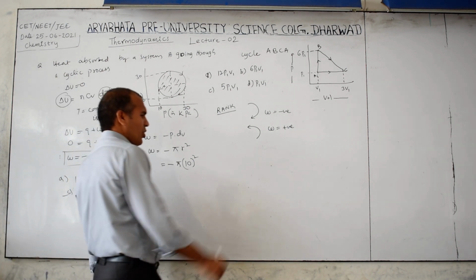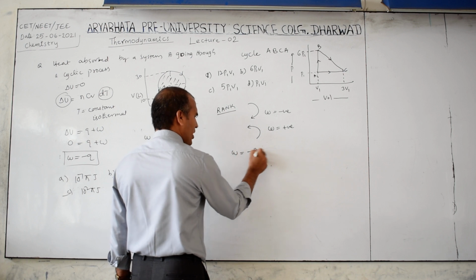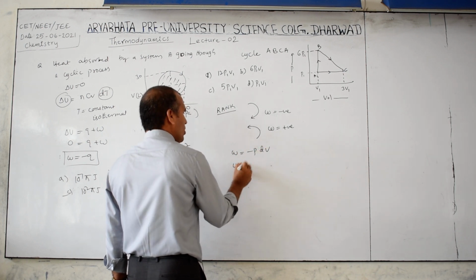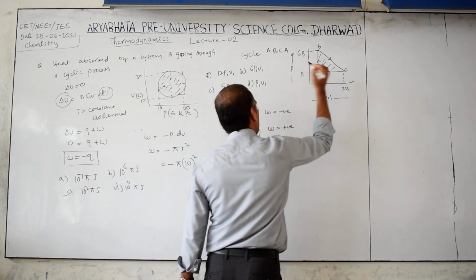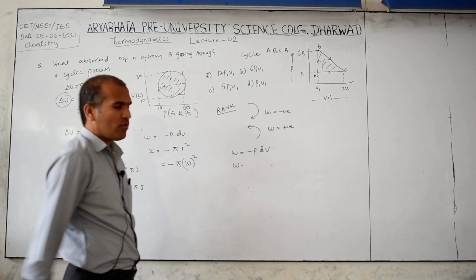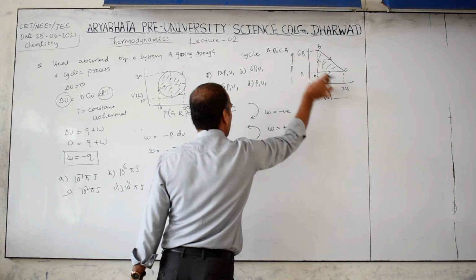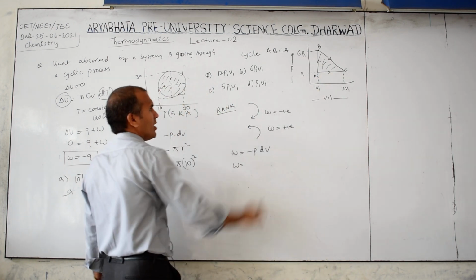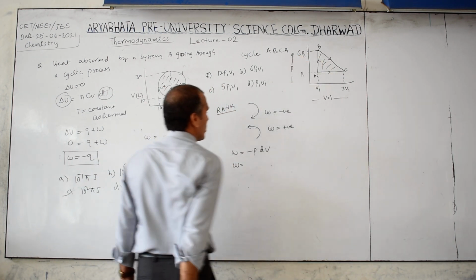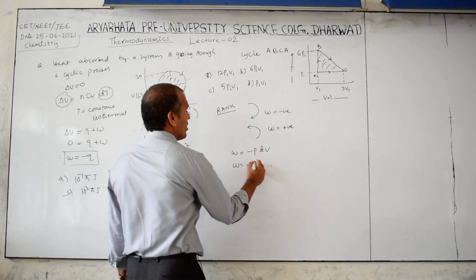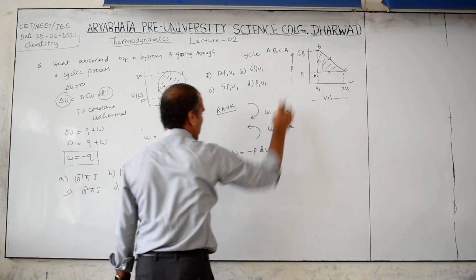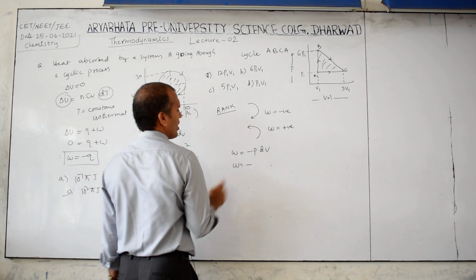Now we know the formula W is equal to minus P delta V. So whatever the area under this closed curve is called work done. Therefore this is the P line, this is the V line. This is the pressure change, P2 minus P1.